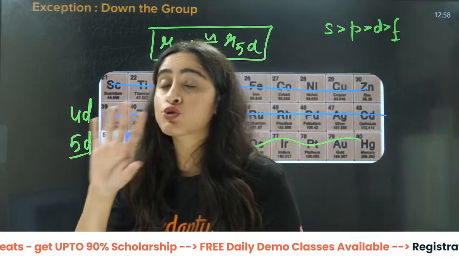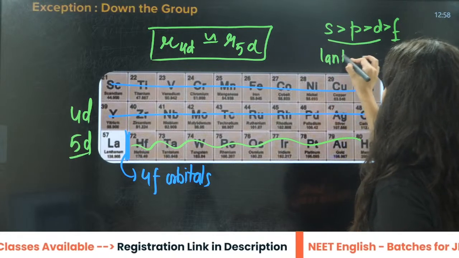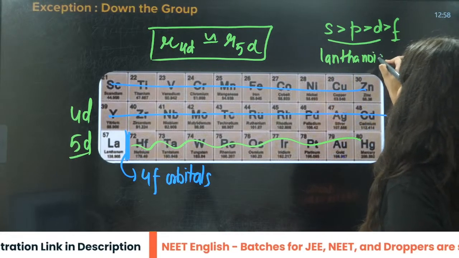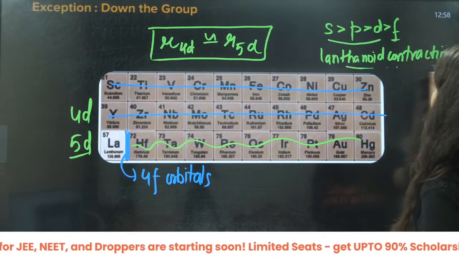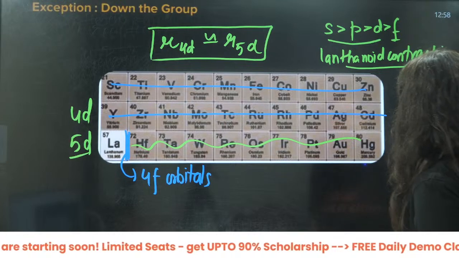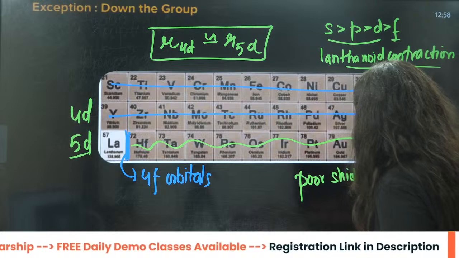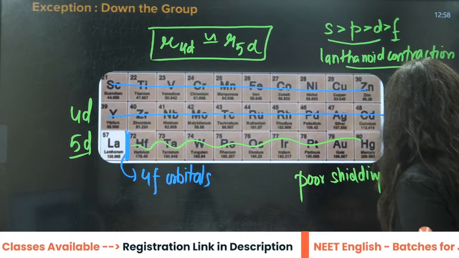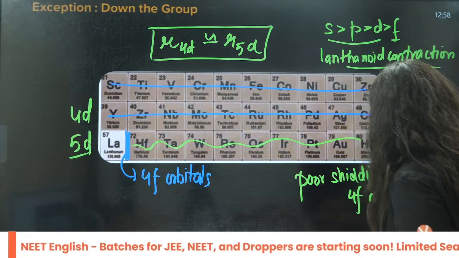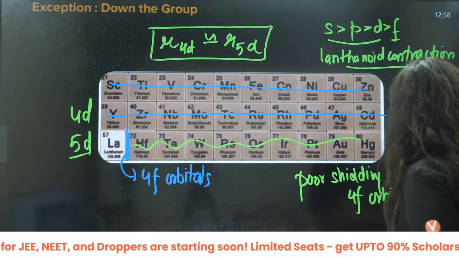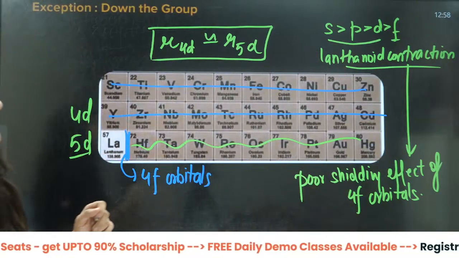That is called the lanthanoid contraction, right? There is a proper name given to it, lanthanoid contraction. Why is this so? Because of the poor shielding effect of 4f orbitals. Because of the poor shielding effect of 4f orbitals, this happens, right, beta?